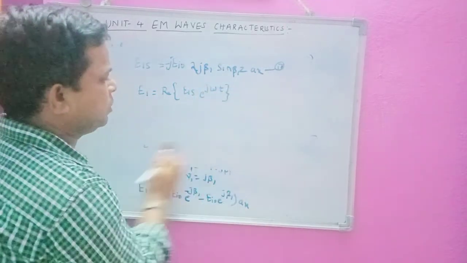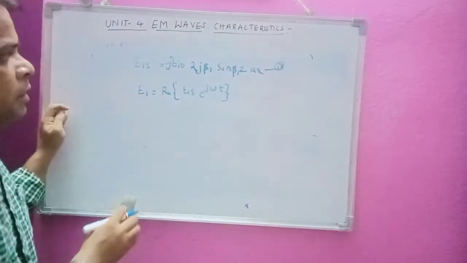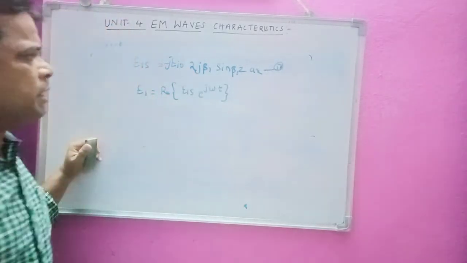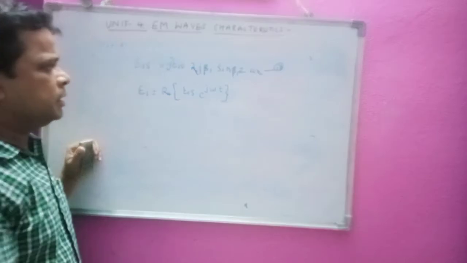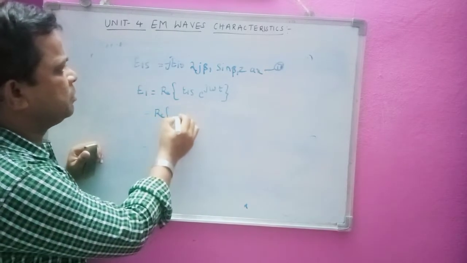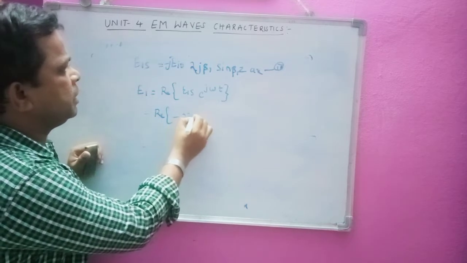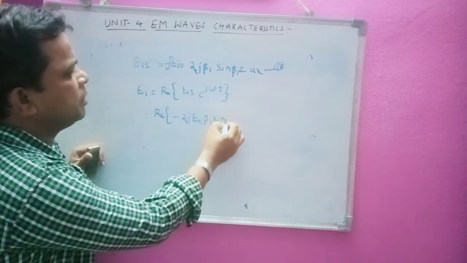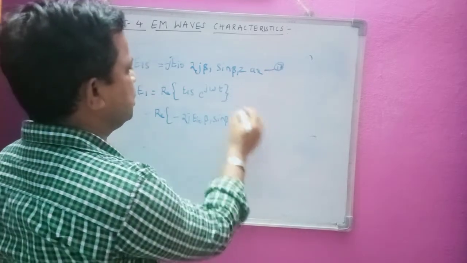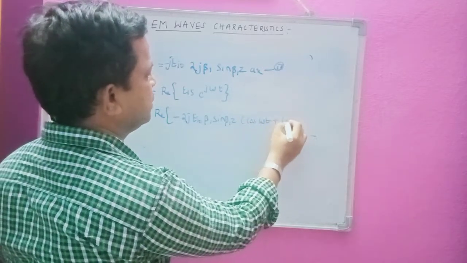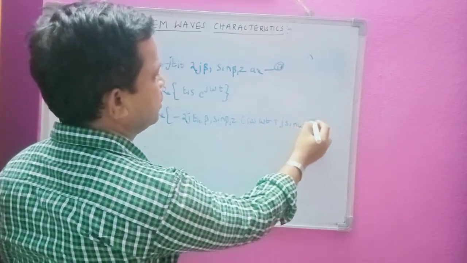E1S we have got here, and e power j omega t means cos omega t plus j sin omega t.